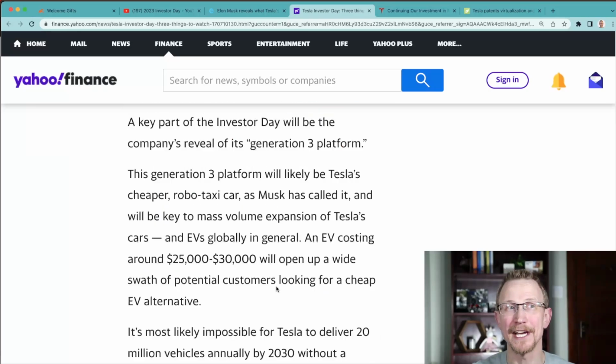The last thing here is the Gen 3 platform. So the Generation 3 platform, cheaper robo-taxi car. So the scale at which he wishes to build. So putting those cars out, putting them at a cost-effective price that's really going to reach out to the masses, that $25,000 to $30,000 EV is also going to be critical in Tesla moving forward from where they're at right now. So we really want to watch as that build out happens.